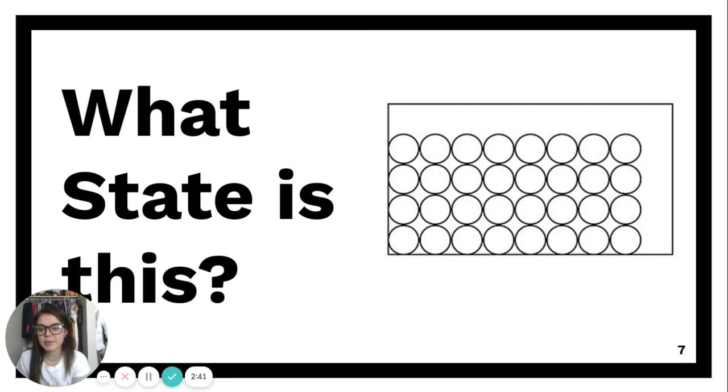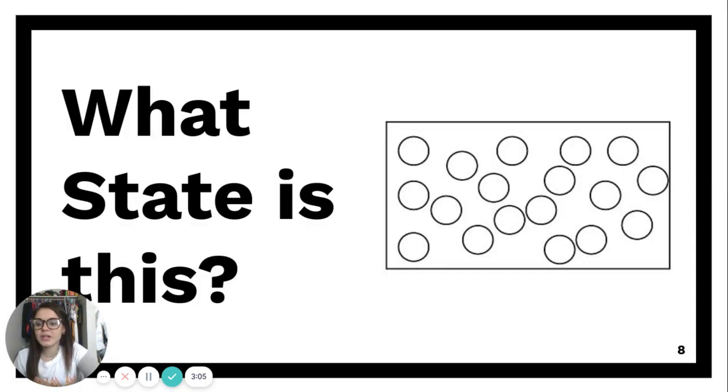So I want you guys to look at this picture and tell me, what state is this? This state is a solid state. There's reasons why we know that it's a solid state. First off, we can tell that they're in an exact pattern, that these are not moving at all, that they stay put like solid molecules do. What state is this? This is a gas state. So we can tell this first off by the molecules are spread apart, right? They're not close together like they are in a solid state. You can tell that they're moving more. They are covering more area because the molecules are spread apart.